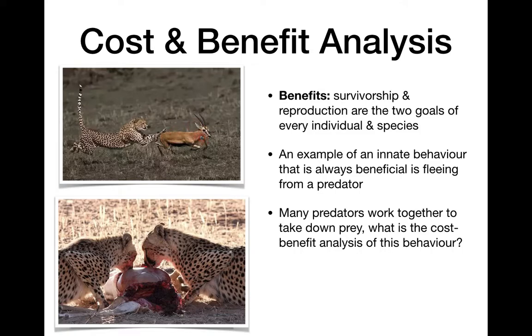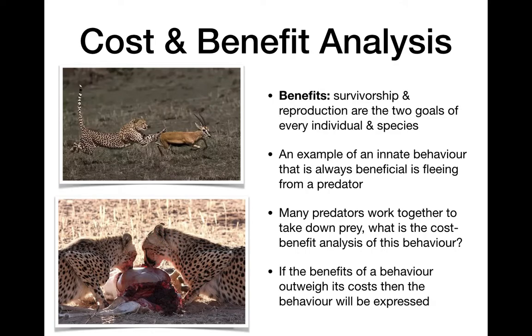Maybe one cheetah is over here blocking its escape, and one cheetah is catching it. A lot of prey have evolved to be really good at running from predators, at dodging them. If there are multiple predators, it's much harder to escape them. But the cost is now they have to share that energy. They don't get it all to themselves. So if the benefits outweigh the cost, then the behavior will be expressed.